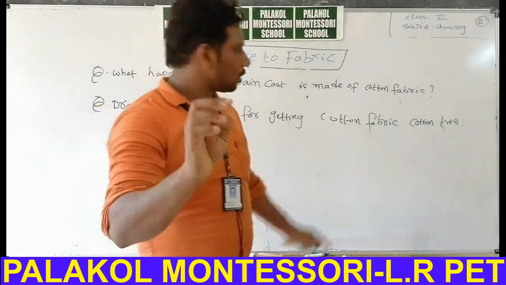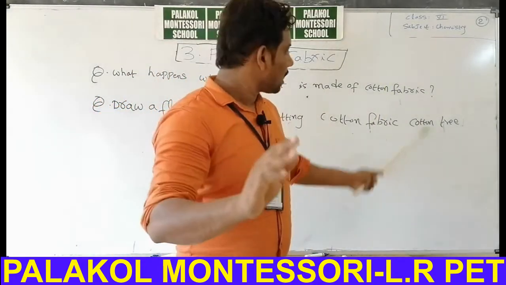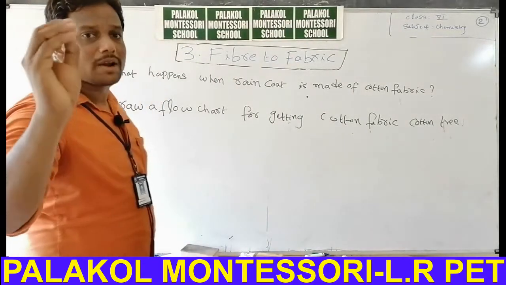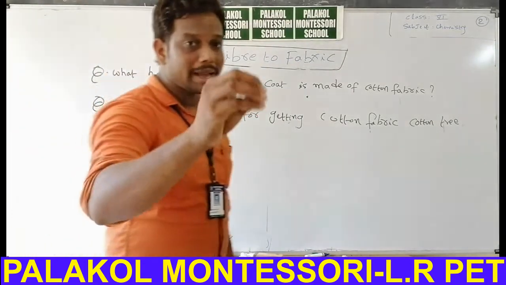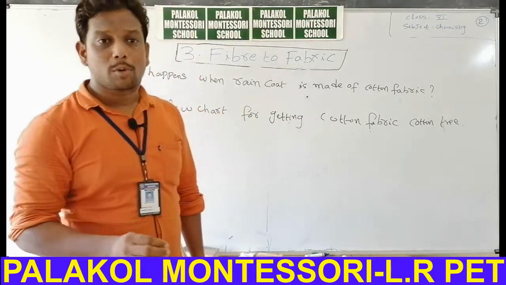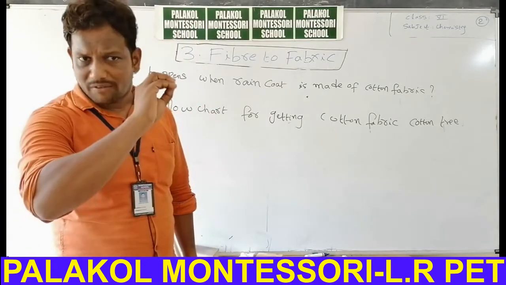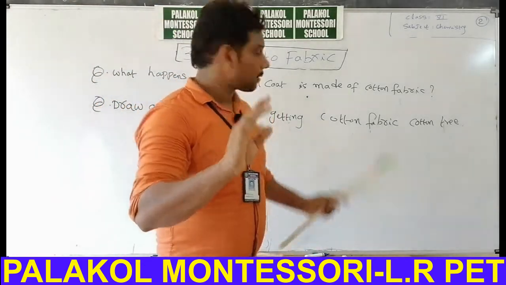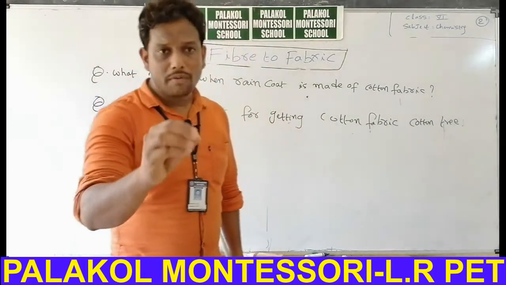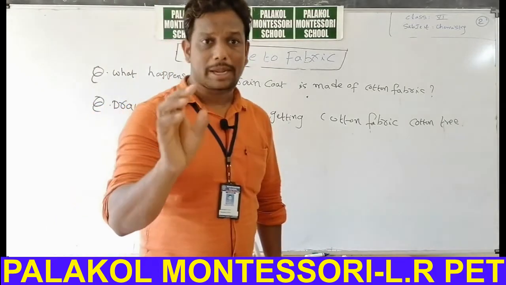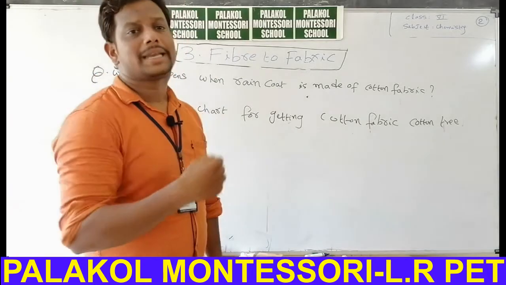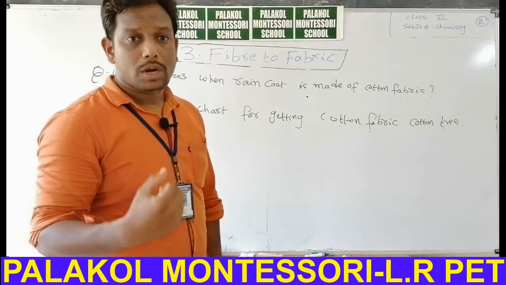If you wear a raincoat made up of cotton fabric, this is about, you will write your answer in your own way. So we can only prepare raincoats with nylon fabric, that means synthetic fibers, which absorb less water. You should never try to prepare a raincoat from cotton fabric or wool fabric or silk fabric or jute fabric, because they absorb a high amount of water. Its nature is to absorb a high amount of water.